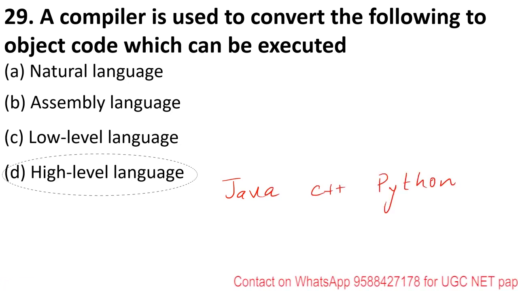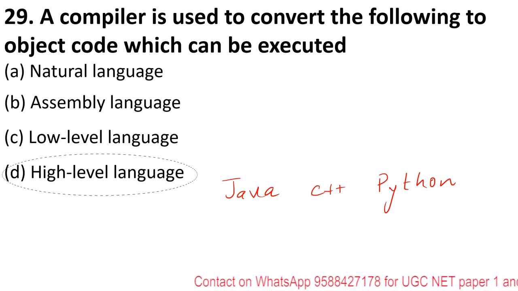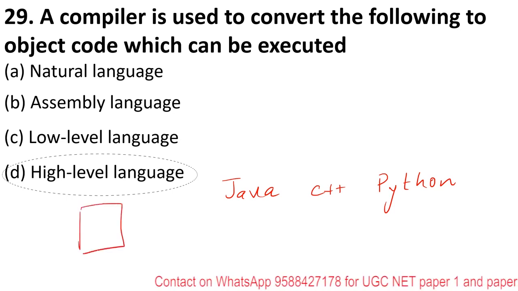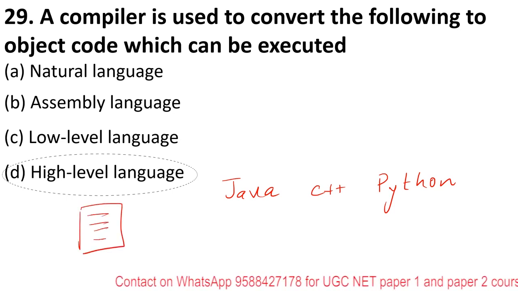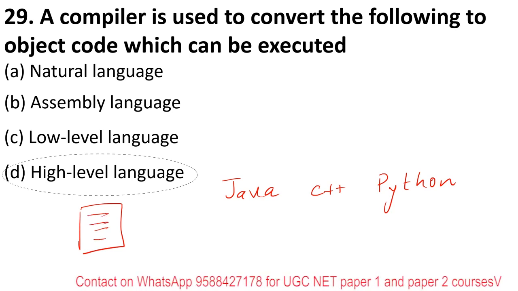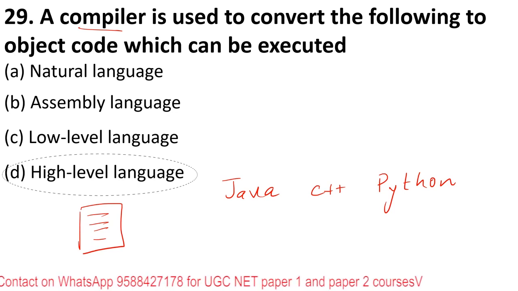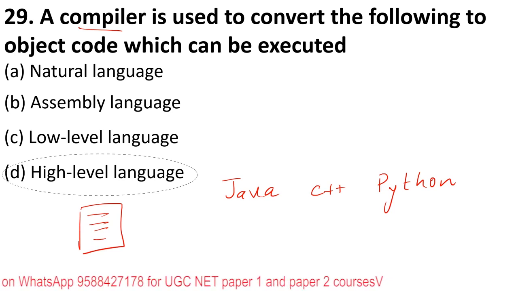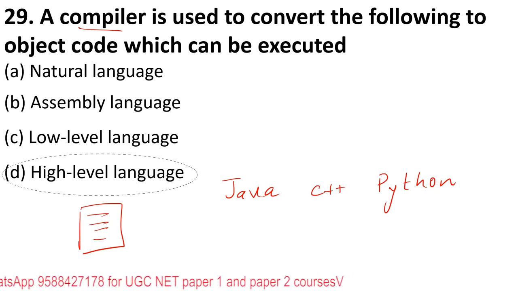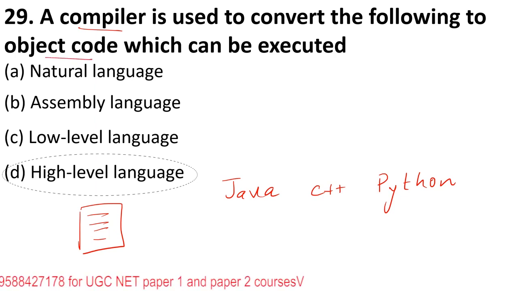What a compiler does is it translates all the source code at once. An interpreter goes line by line, but a compiler converts all the code into your object code. Object code is the code that the computer will understand. It is the binary format of your code.